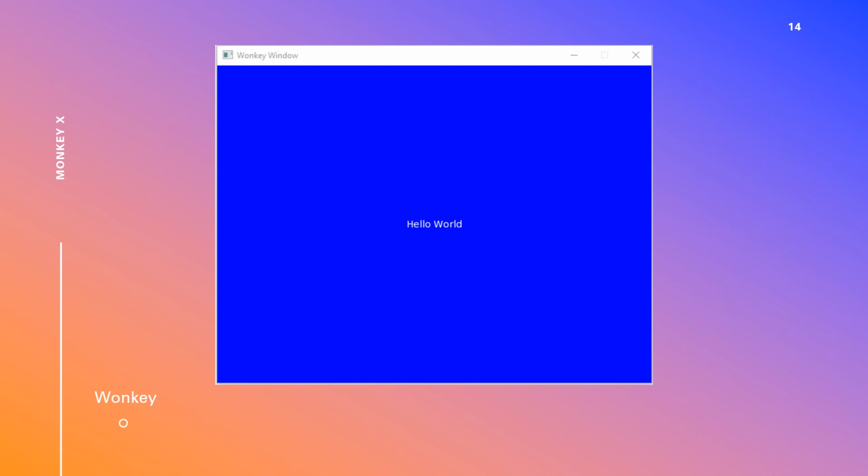After the application is compiled and run, you can see that it looks exactly like MonkeyX2's render. The title here says Wonky Window. It has the blue screen and it has the words Hello World printed in the middle. Well, this is the last demonstration I have. I hope you enjoyed it.